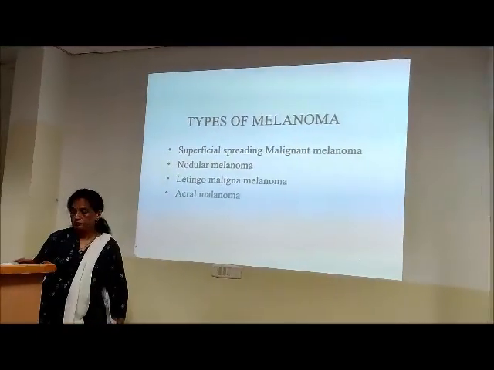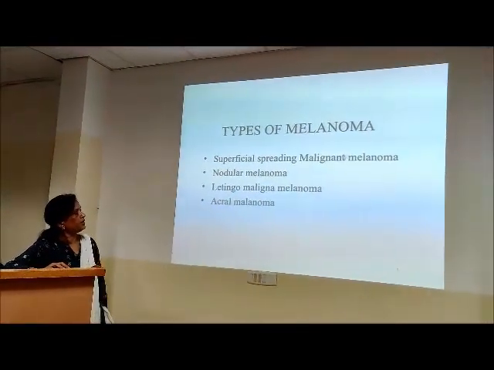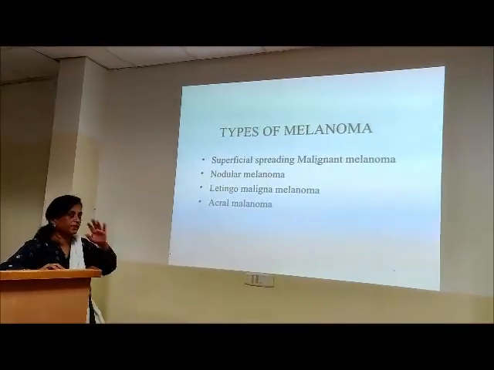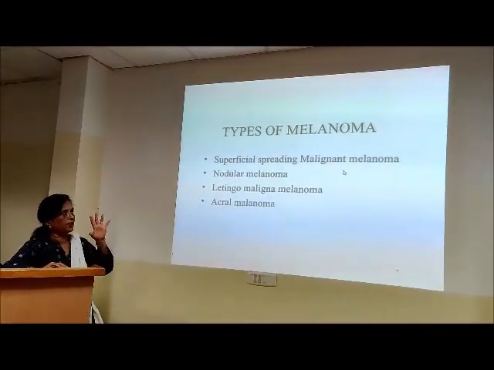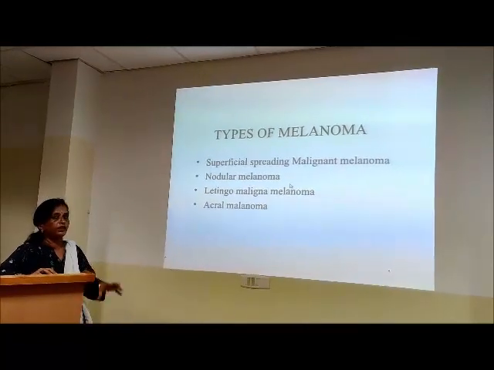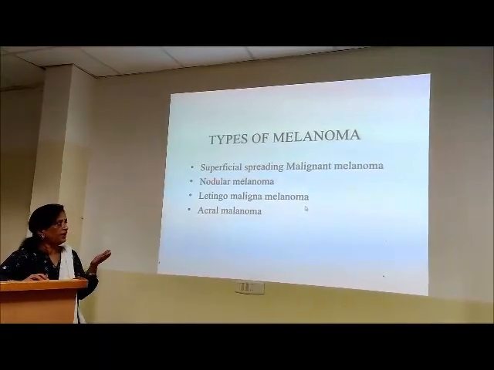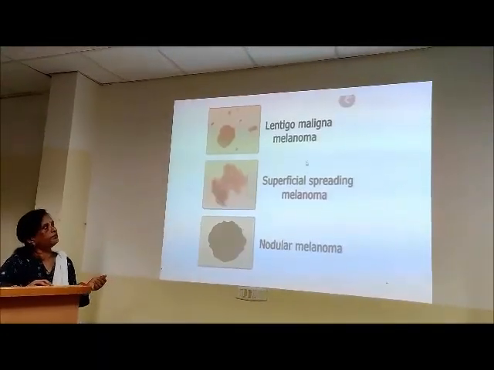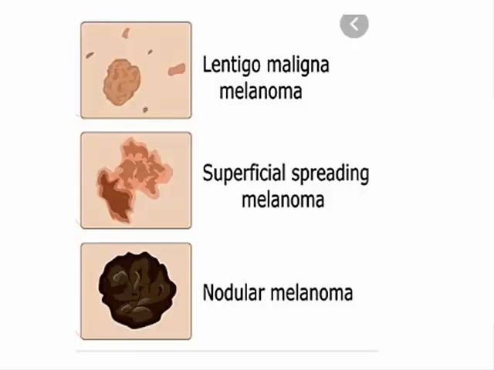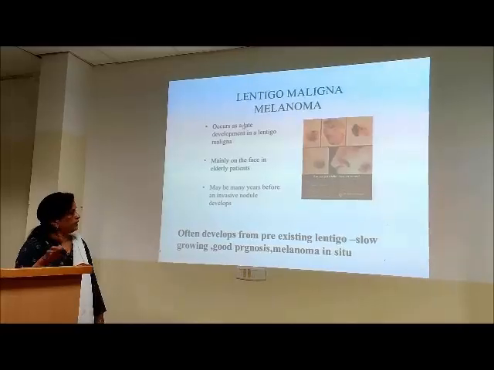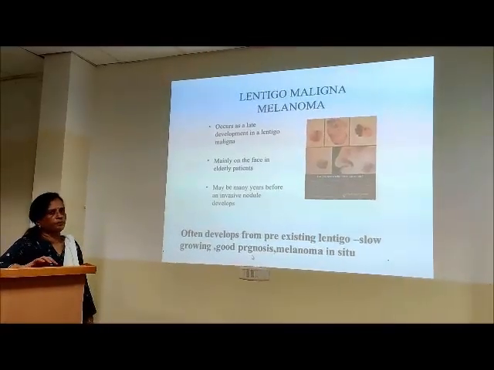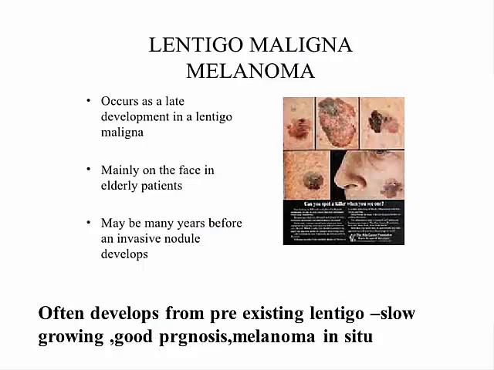So what are the types of melanoma? If possible, remember superficial spreading melanoma, nodular melanoma, lentigo maligna melanoma, acral melanoma. What is lentigo maligna melanoma? This often develops from previous lentigo. I showed you just pigmented spots on the skin.